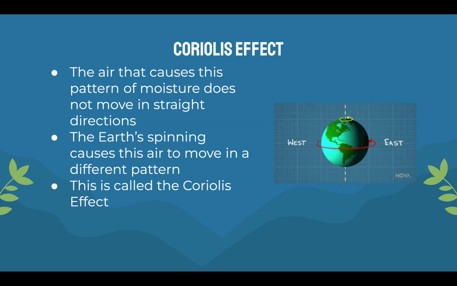The Coriolis effect is what causes this pattern of moisture in the air. The air does not move in straight directions. Basically, it doesn't move just north or south or west or east. The Earth is constantly rotating, so this causes an effect which is called the Coriolis effect. This causes the wind to move in curving directions because of the spherical nature of the globe.